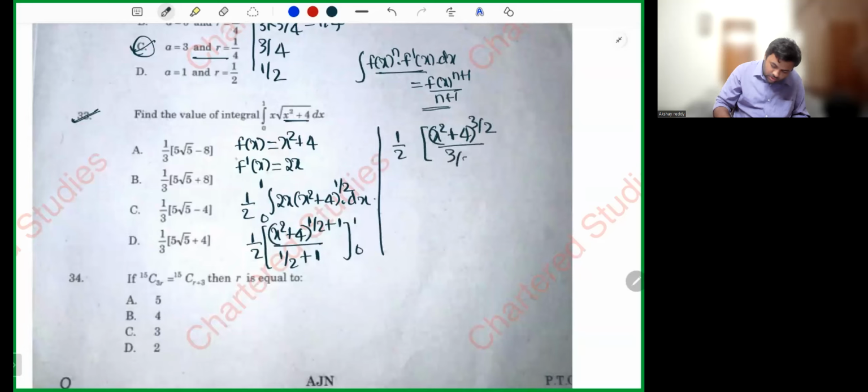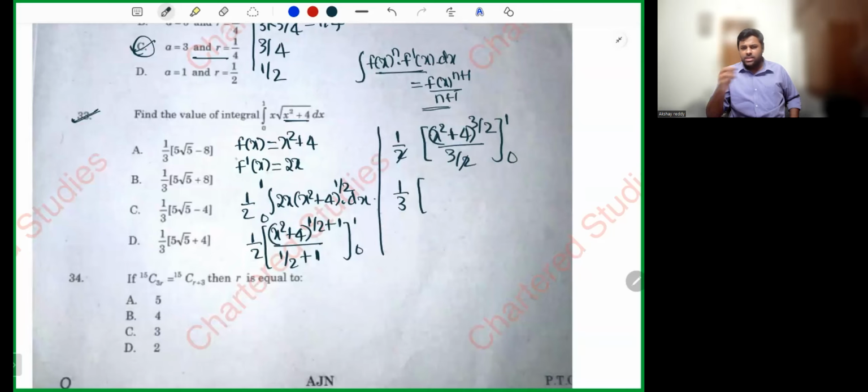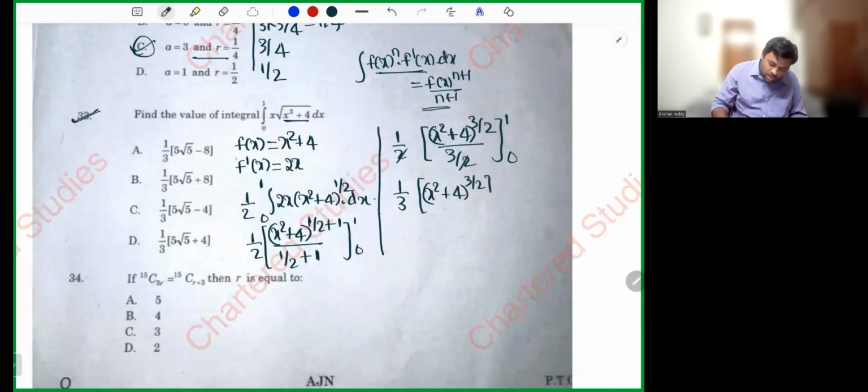Upper limit is 1, lower limit is 0. 1 by 2 into x square plus 4 whole power 3 by 2, whole divided by 3 by 2. Upper limit is 1, lower limit is 0. Let's cancel 2 and 2. So 1 by 3 into, if a constant is there with limits, we can take out the constant. x square plus 4 whole power 3 by 2, upper limit 1, lower limit 0.